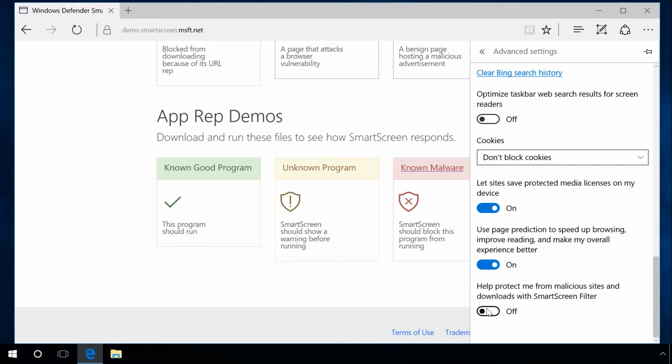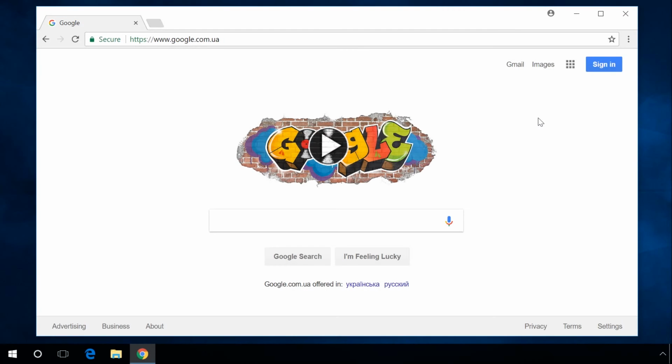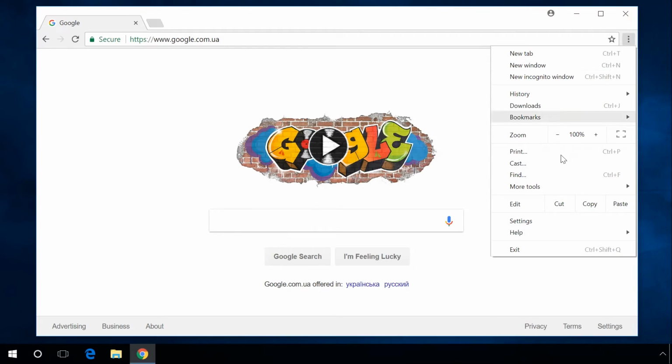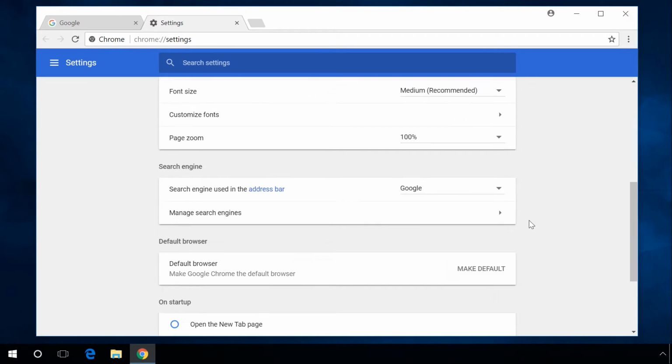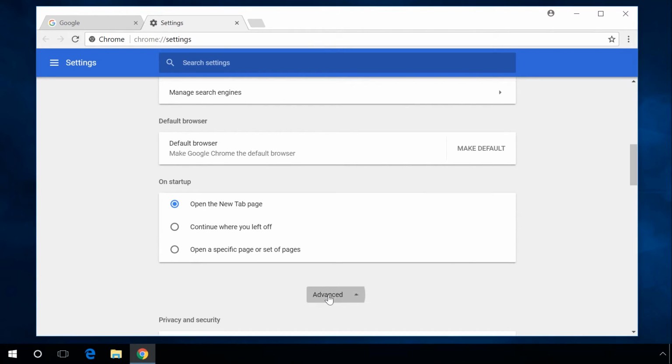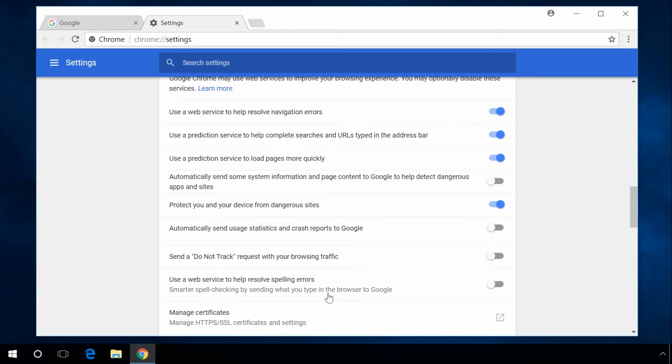All popular browsers have a similar function. In Google Chrome, it is known as Protect you and your device from dangerous websites. In earlier versions, it was Malware and Phishing Protection. You can enable or disable it in the menu Advanced, Privacy and Security.